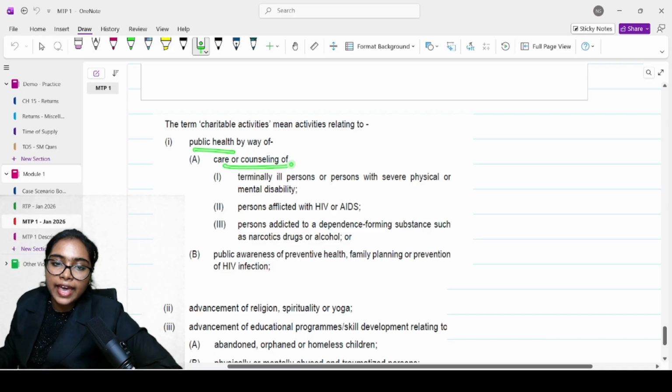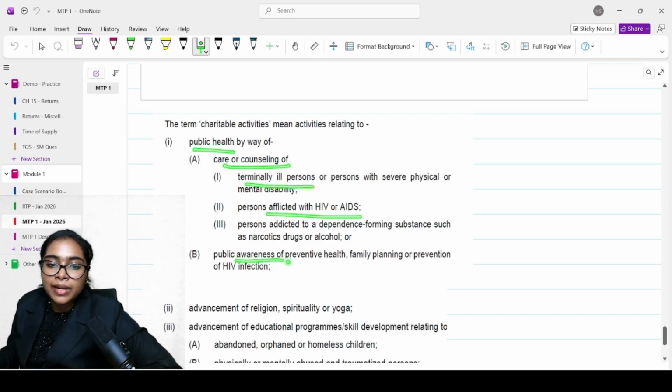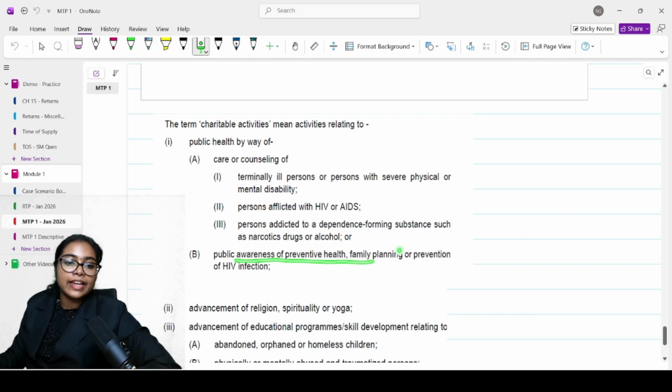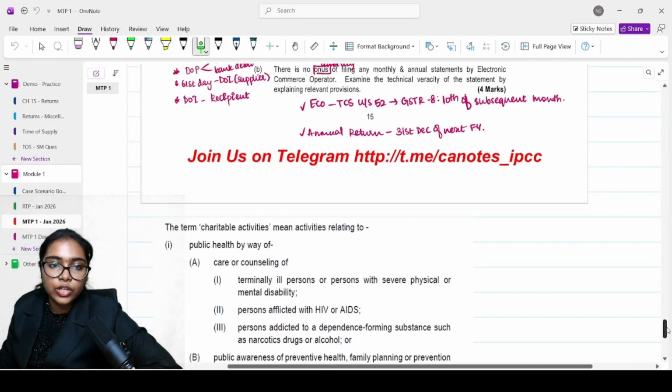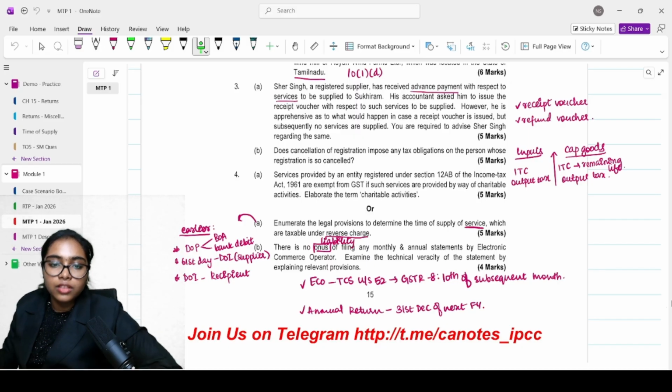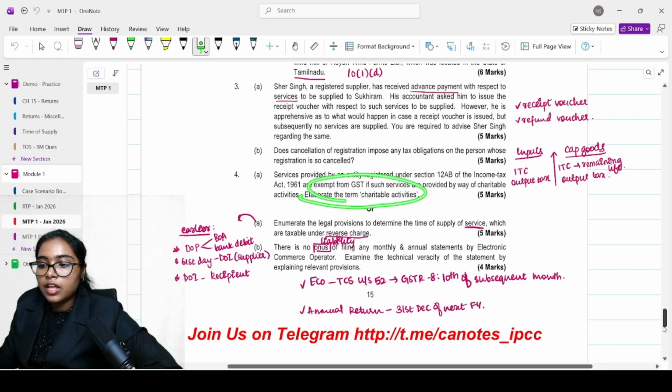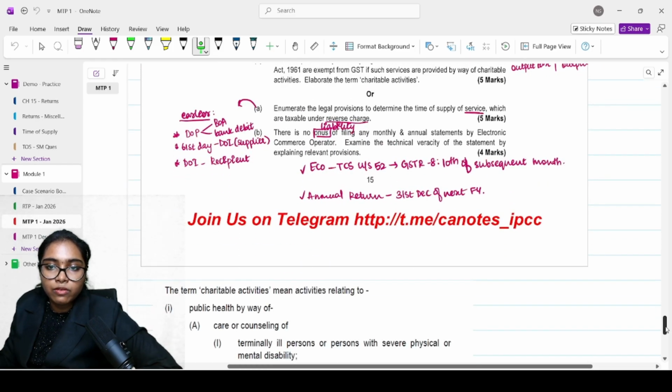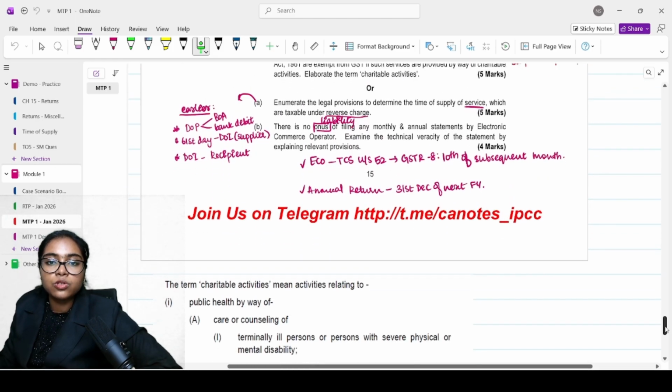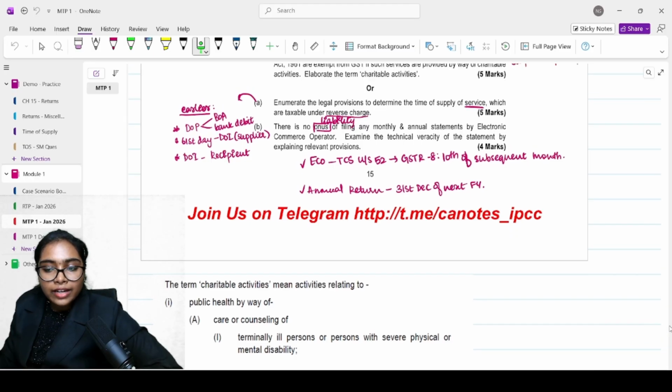Public health, care and counseling of terminally ill persons afflicted with HIV/AIDS, public awareness of preventive health, family planning, prevention of HIV infection. You need to mention all of this. The question was to elaborate the term charitable activities, so you need to list them down. When you are revising, please make sure that you look at these activities.